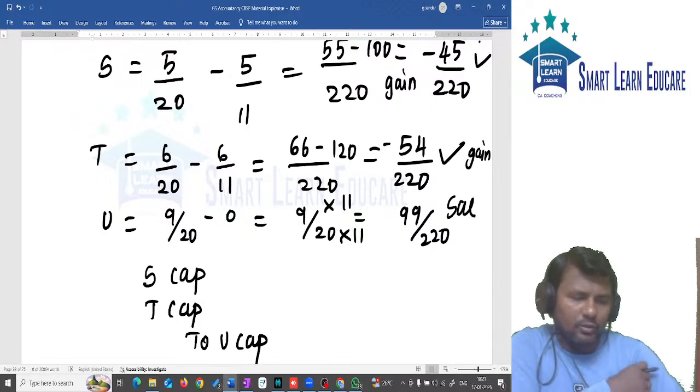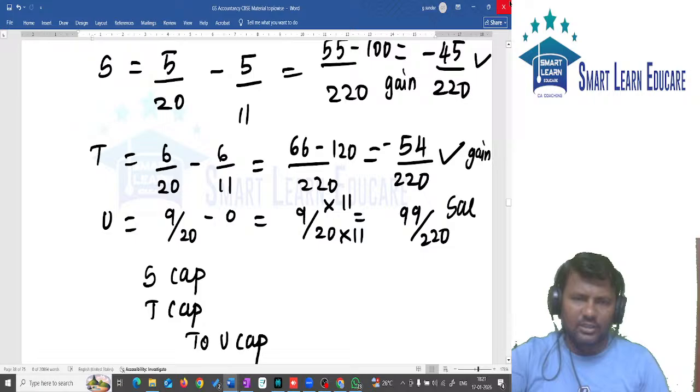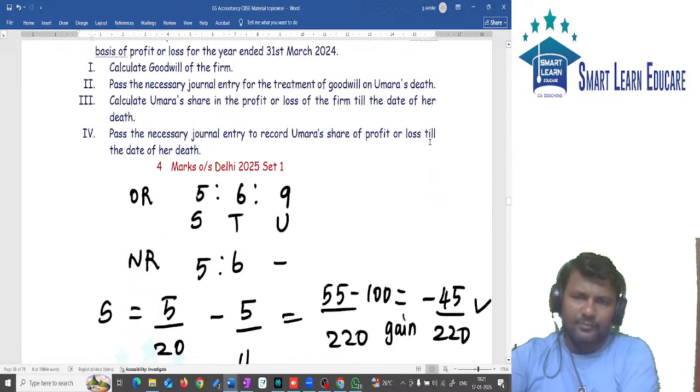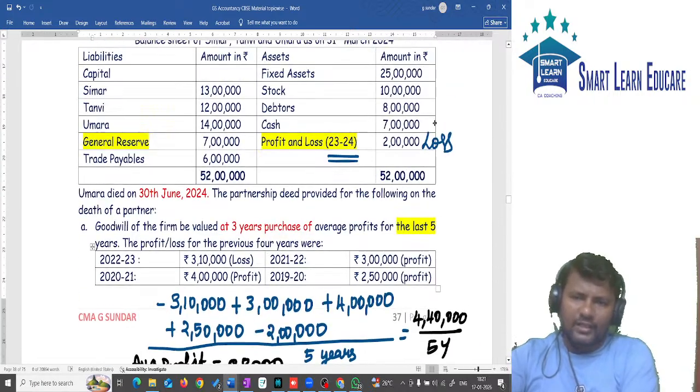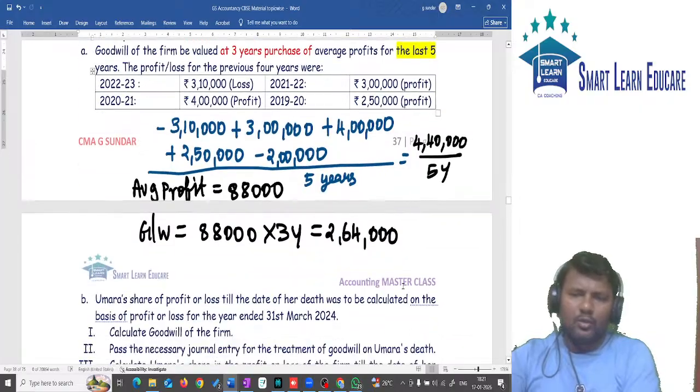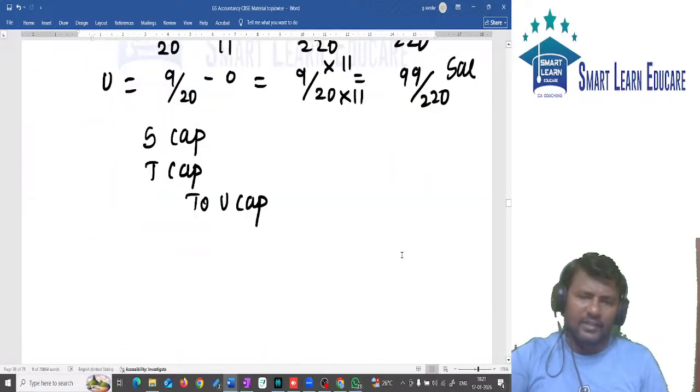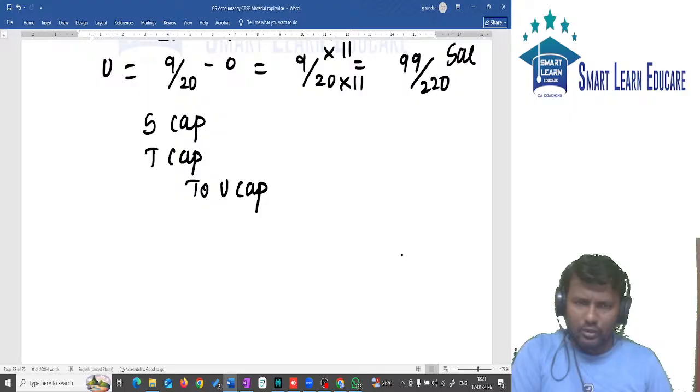The total goodwill we know. What is the total goodwill? Tell me what is the total goodwill. We found the goodwill. The total goodwill is 2,64,000. So the answer is 2,64,000 total goodwill.